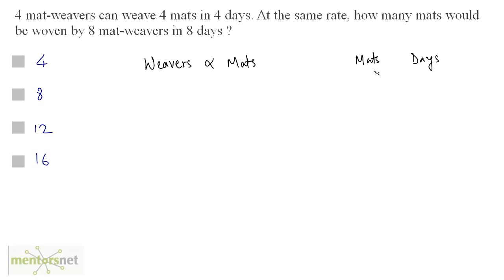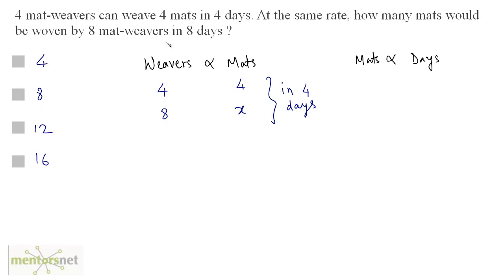If you increase the number of mats, the number of days required will also increase, right? The number of days required to work. So the number of mats is also directly proportional to the number of days. Now it is given that 4 mat weavers can weave 4 mats in 4 days. So the number of weavers is 4 and the mats produced is 4. And this is in 4 days, right? So in 4 days, how many mats will 8 weavers produce, right? And that's what is asked.